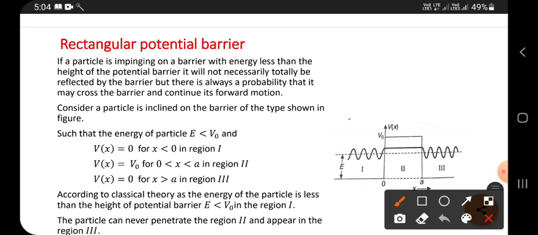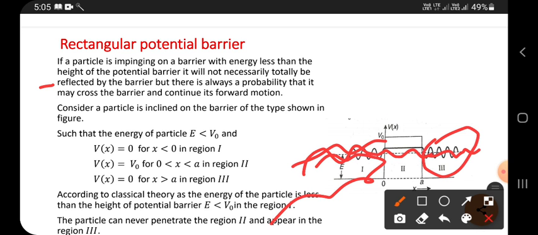It will not necessarily totally be reflected in the backward direction by the barrier, but there is always a probability that it may cross the barrier and continue its forward motion. That means there is a chance for the particle to penetrate through this barrier and come out on the other side.